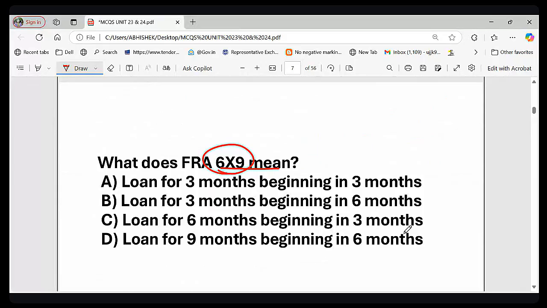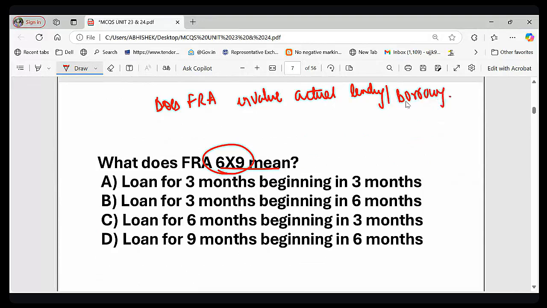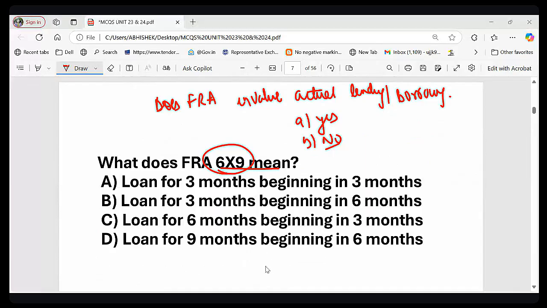So let me ask you a question. Does FRA involve actual lending or borrowing? Please answer my question. Yes or no? Option A, yes. Option B, no. Please let me know. Does FRA involve actual lending or borrowing?